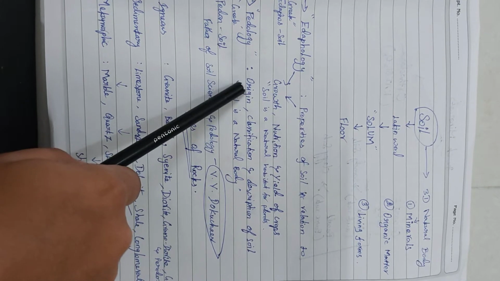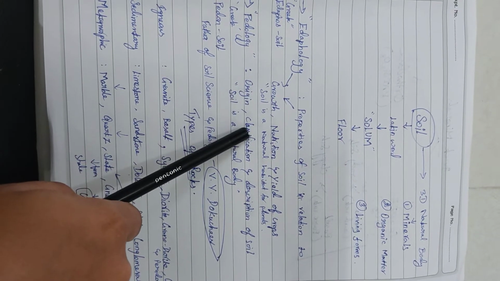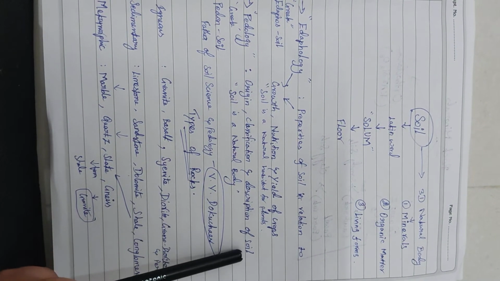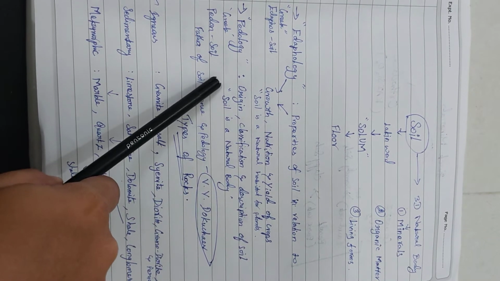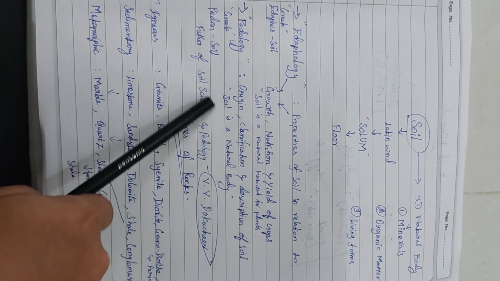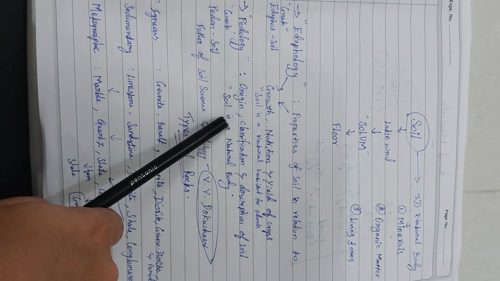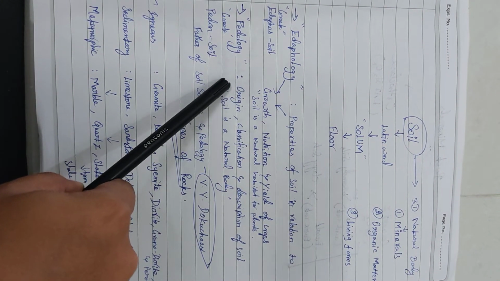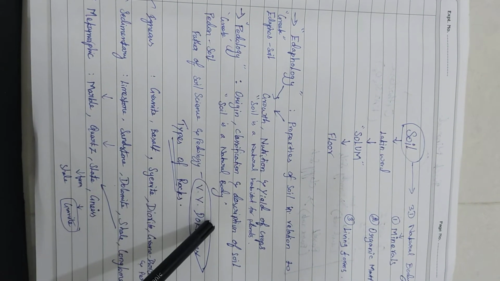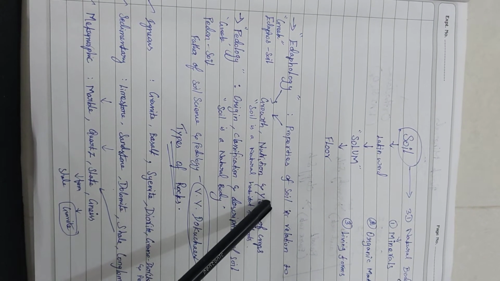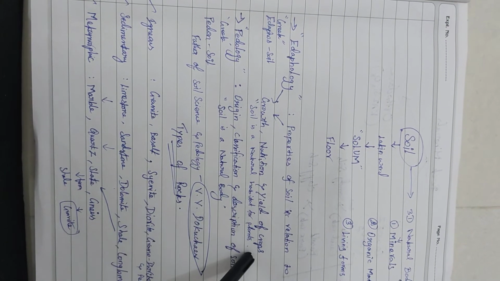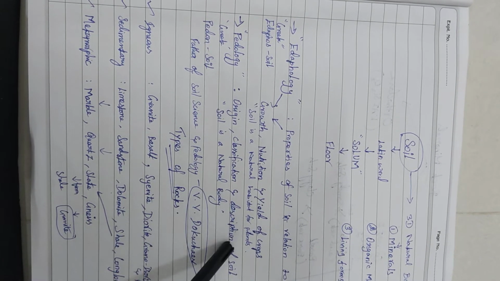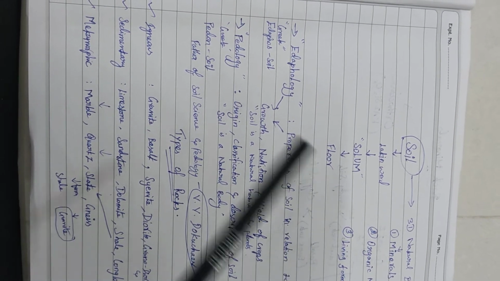This is a study of origin, classification and description of soil. Pedology explains that soil is a natural body, whereas edaphology says soil is a natural habitat for plants.